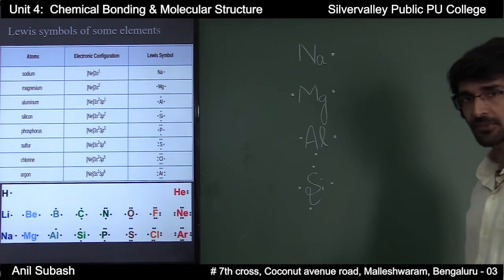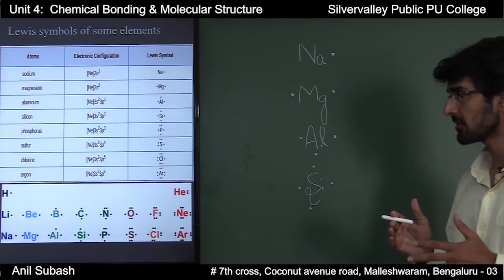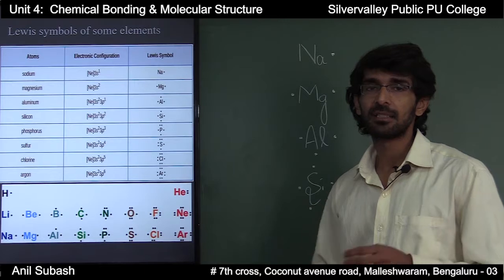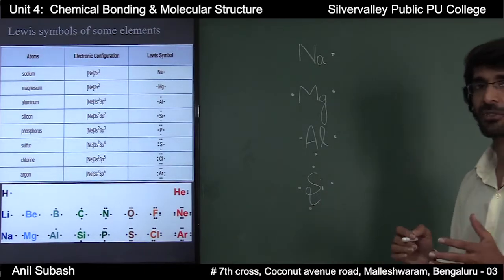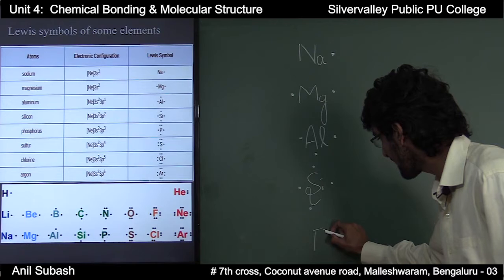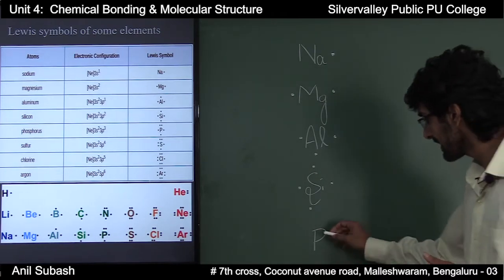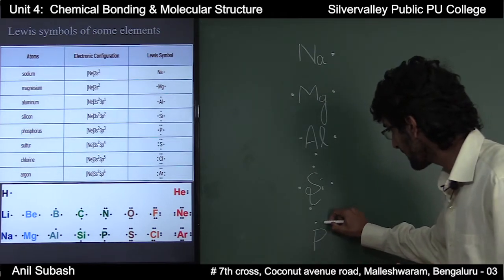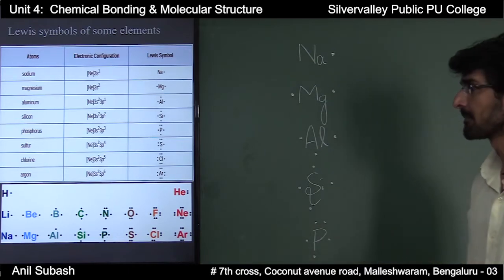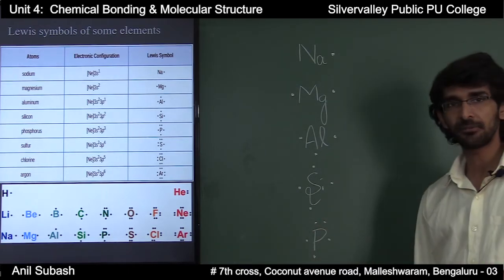Next comes phosphorus. The valence shell electronic configuration of phosphorus is 3s2 3p3. That is, it has 5 electrons in its valence shell, and these 5 valence electrons can be represented by 5 dots around the chemical symbol of phosphorus. Next, we will consider sulfur.